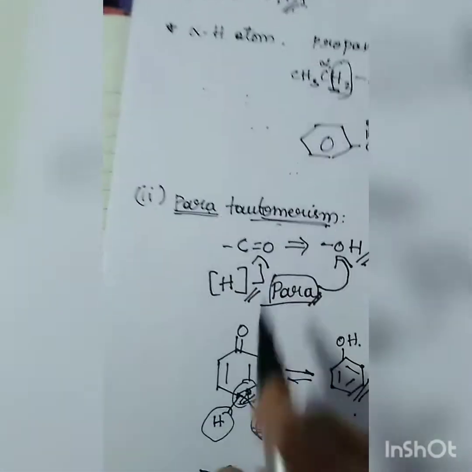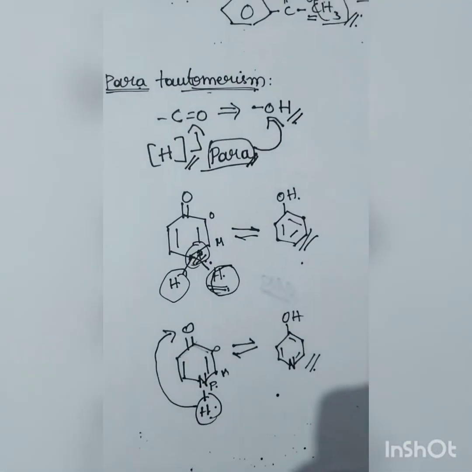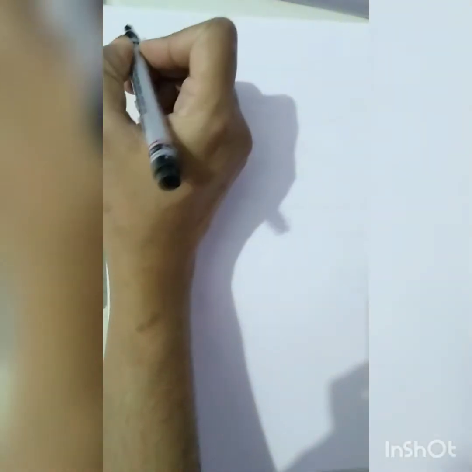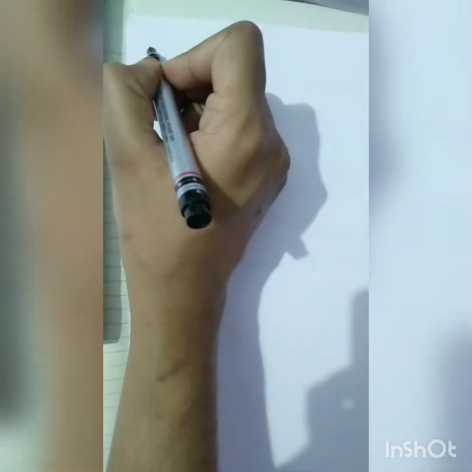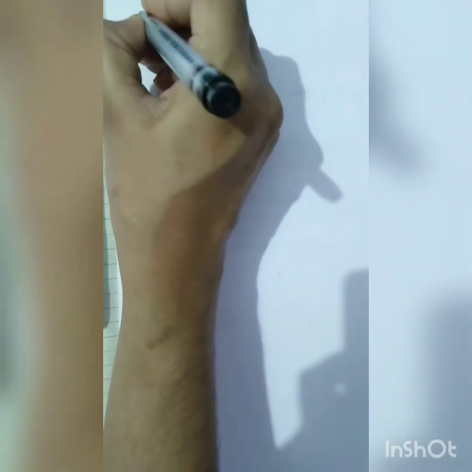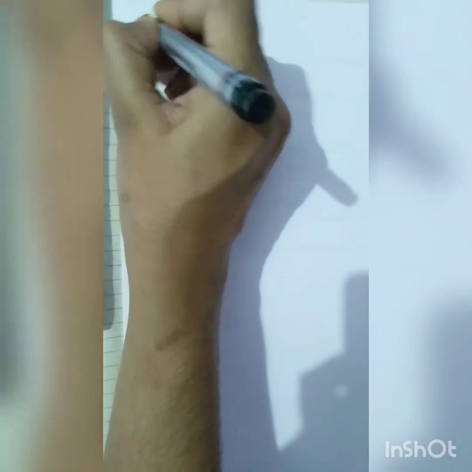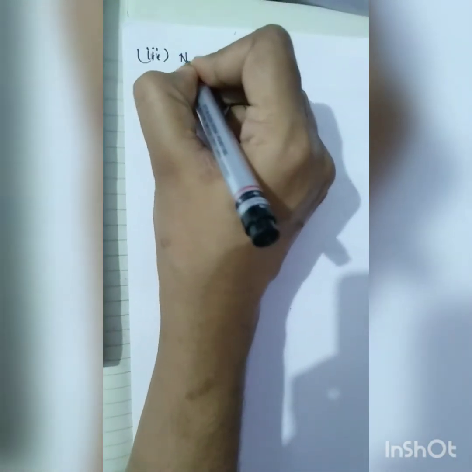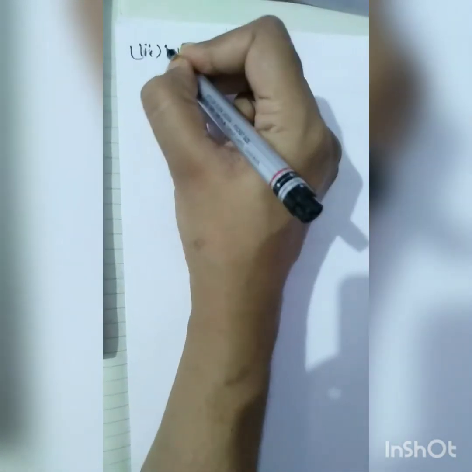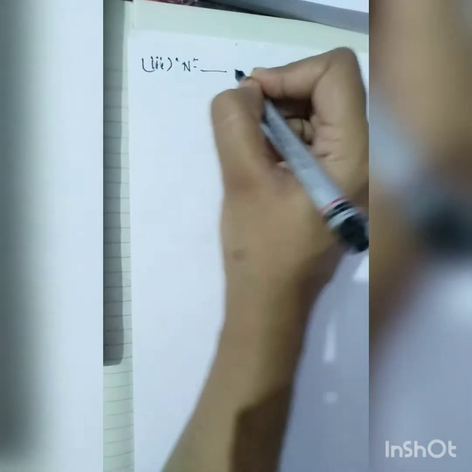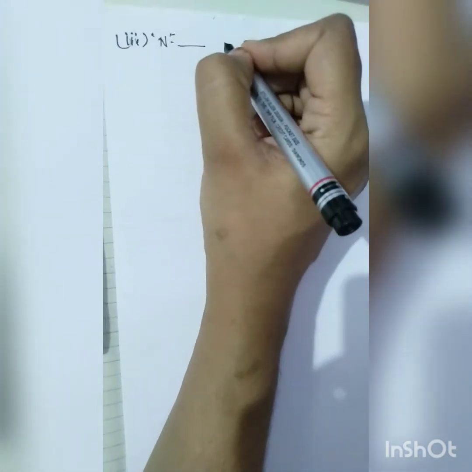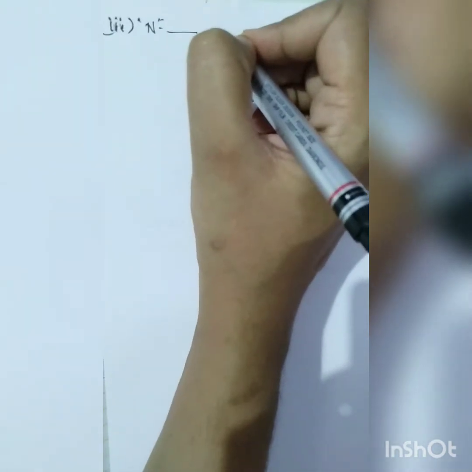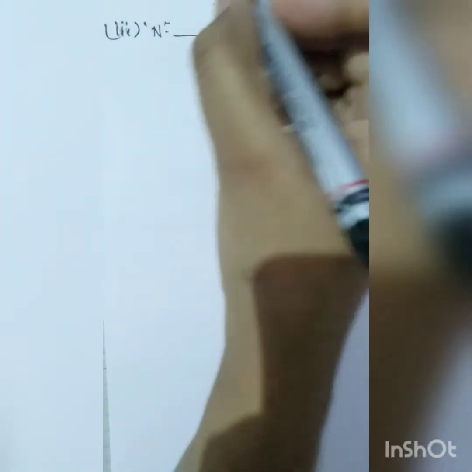So these two happened are para-tautomerism. So the last tautomerism system, as I said, is the triad system containing nitrogen in it. In this there are again some 4-5 types, but the most important for your JEE and NEET and IIT